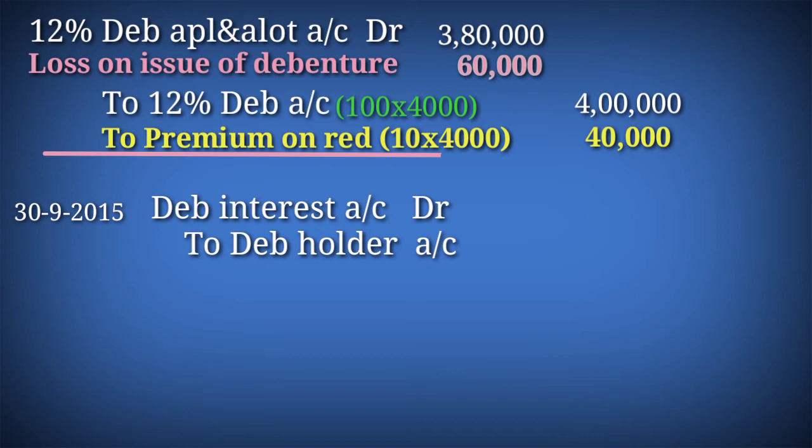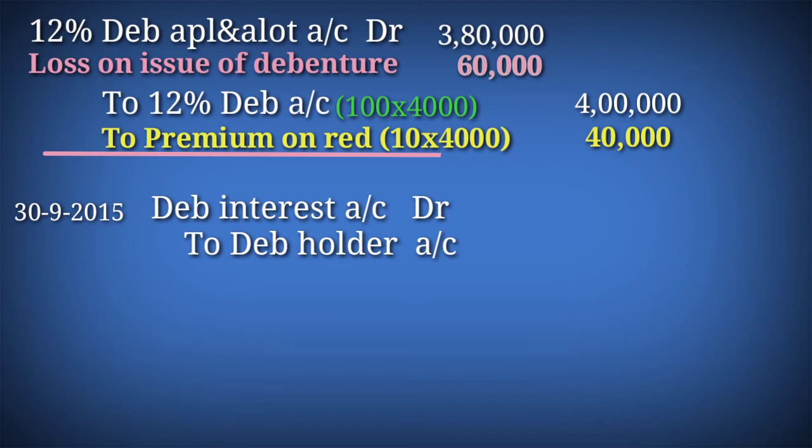Here in this question it mentioned that tax deducted at source is 10%. TDS is 10%. As per the Income Tax Act, a company is required to deduct income tax at the prescribed rate from the gross amount of interest being paid to debenture holders. And that tax deducted at source, or TDS, has to be deposited with the income tax authorities.